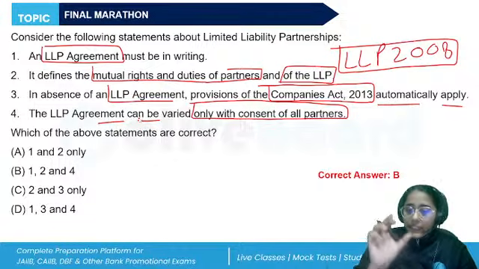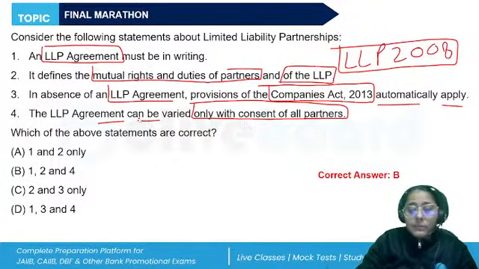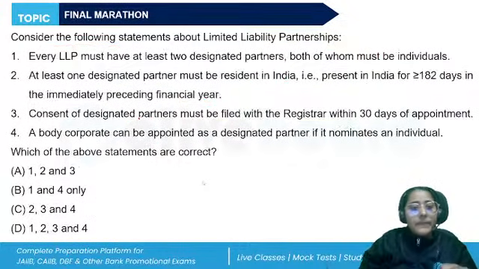As soon as the LLP is incorporated, all the persons who subscribed their names into the incorporation document will become partners, right? Any other person can also become as per their agreement. Their mutual rights and duties will be determined as per the agreement, and if the agreement is not there, then in the LLP Act, in the first schedule, it is given what will be followed. So the correct answer here will be B.